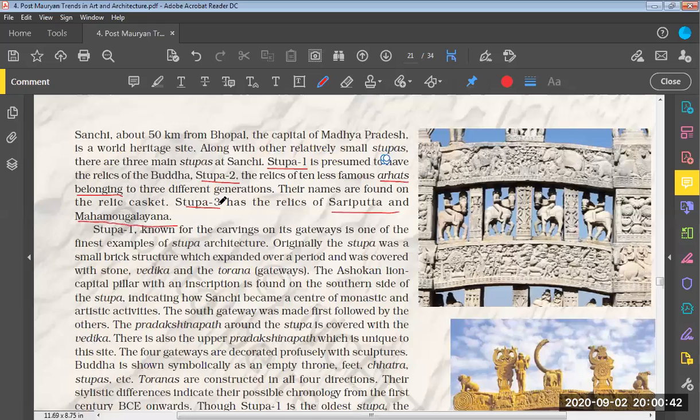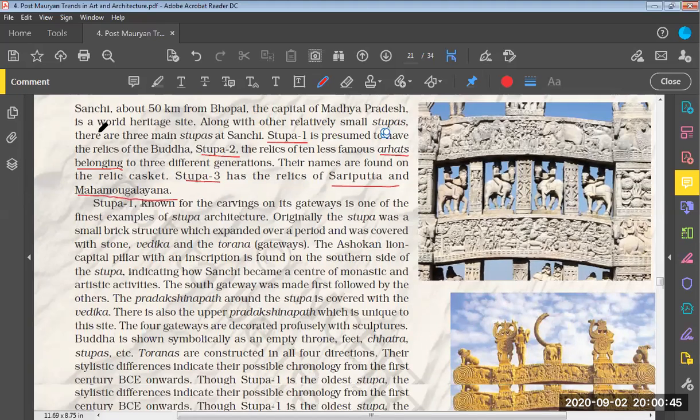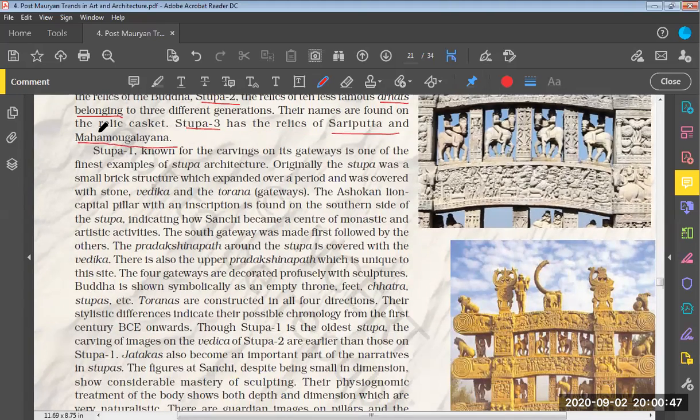Then stupa number 1, which is known for the carving on its gateway, is one of the finest examples of stupa architecture. Basically the torans, I guess. Originally, the stupa was a small brick structure which expanded over a period and was covered with stone, Vedika and Toran. Okay, stone, Vedika and Toran, that is the gateway.